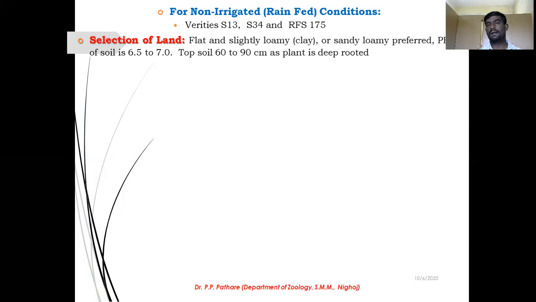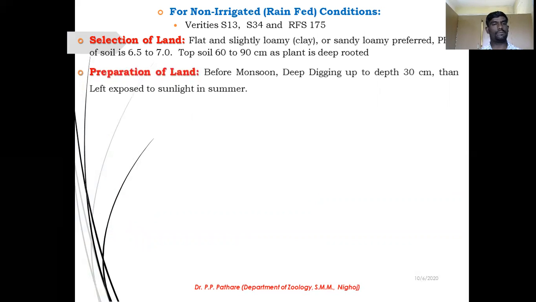The mulberry is a deep-rooted plant. So the top of the soil is dug out up to 60 to 90 centimeters for the planting of mulberry plants or your branches. Such type of land is required for the cultivation of the mulberry plant. Are you understanding?